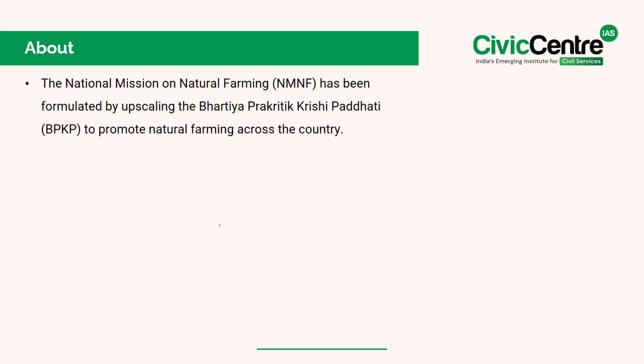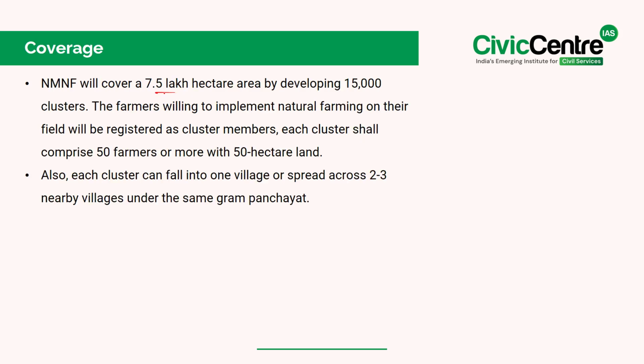farming. See, the National Mission on Natural Farming has been formulated by upscaling the Bharatiya Prakritik Krishi Paddhati to promote natural farming across the country. Significantly, it will cover a 7.5 lakh hectare area by developing 15,000 clusters. So, the farmers willing to implement natural farming on their field will be registered as cluster members. Each cluster shall comprise 50 farmers or more with 50 hectares of land. Also, each cluster can fall into one village or spread across 2-3 nearby villages under the same Gram Panchayat.